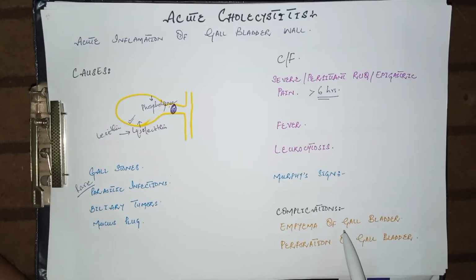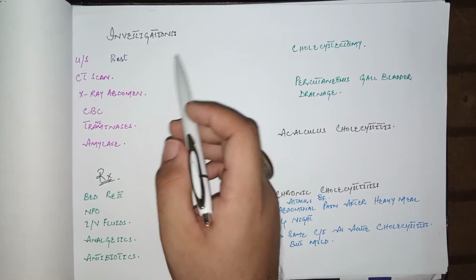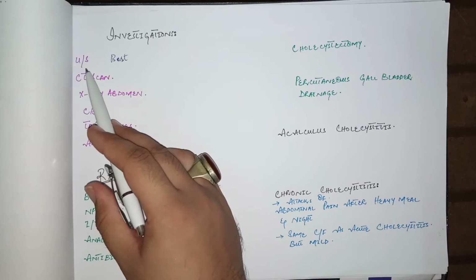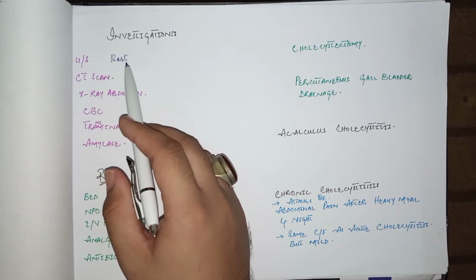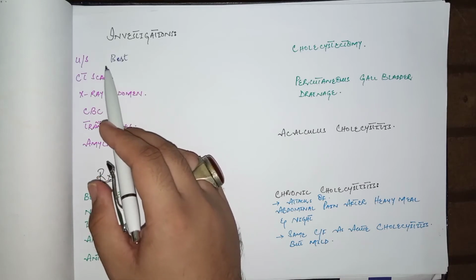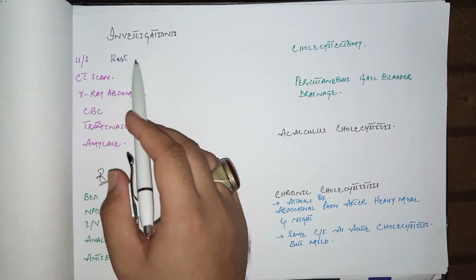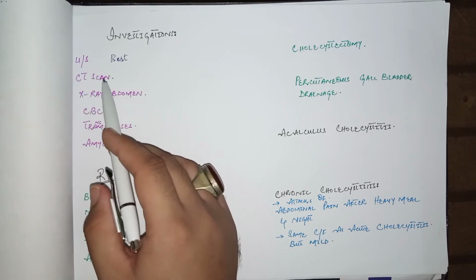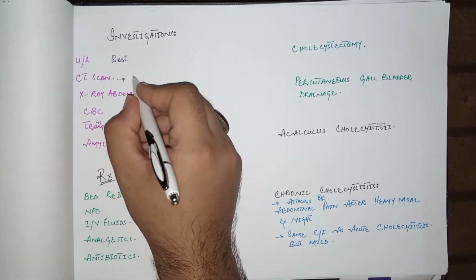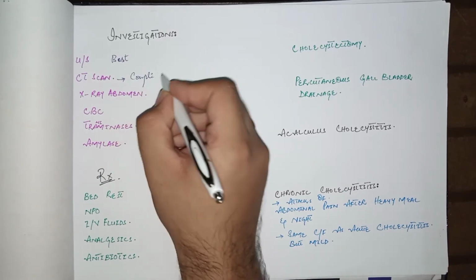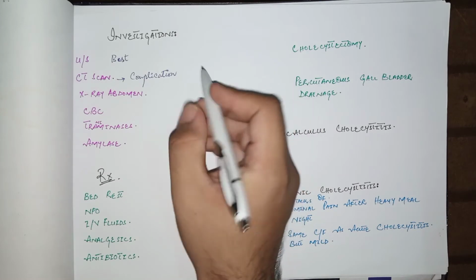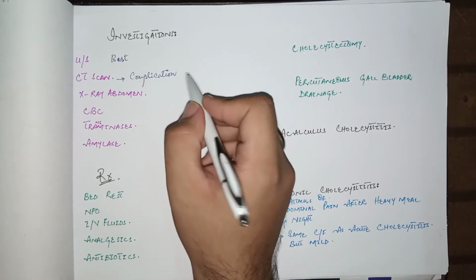Let's talk about the complications. Empyema of the gallbladder is accumulation of pus in the gallbladder. The other complication is perforation of the gallbladder. In severe cases of acute cholecystitis, it can be seen in 10 to 15% of cases. For the investigations of acute cholecystitis, ultrasound abdomen or ultrasound of the right upper quadrant is the investigation of choice. It is the gold standard investigation in gallstone detection as well as for acute cholecystitis. The other investigation is CT scan, which is the best assessment for the complications of acute cholecystitis, that is empyema or perforation of the gallbladder.